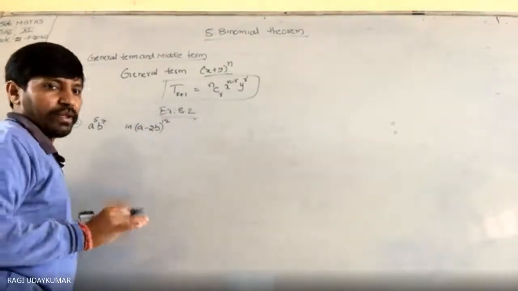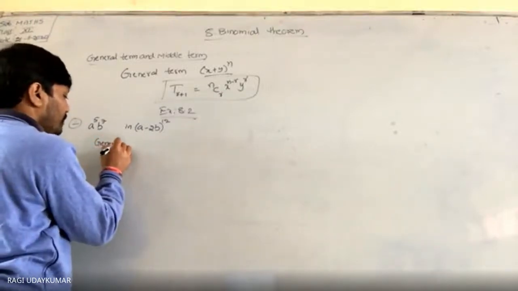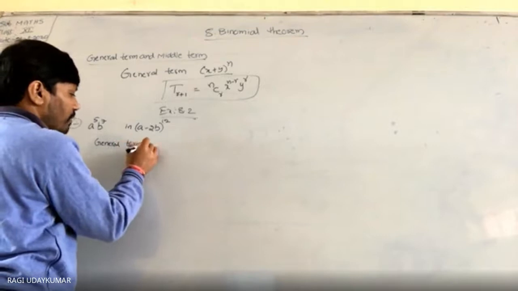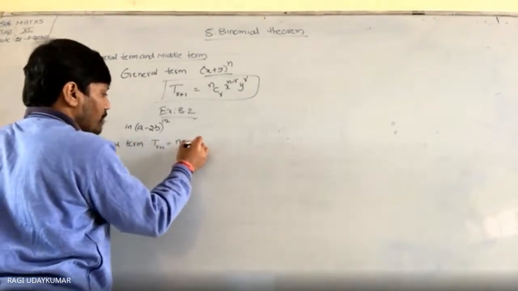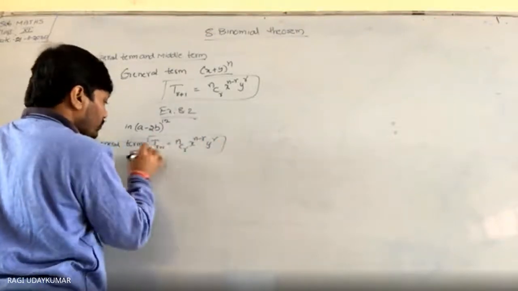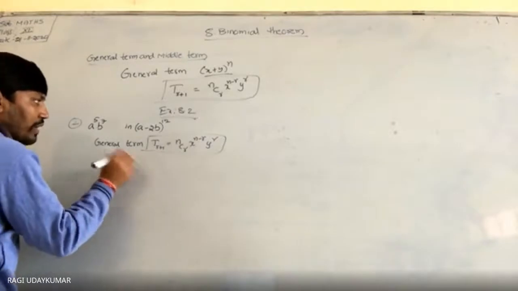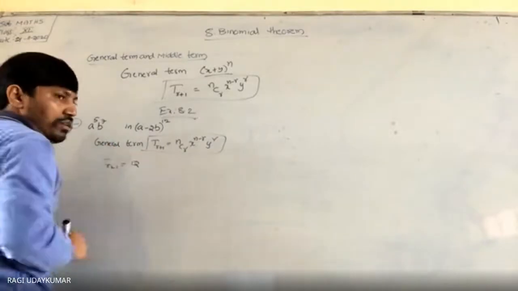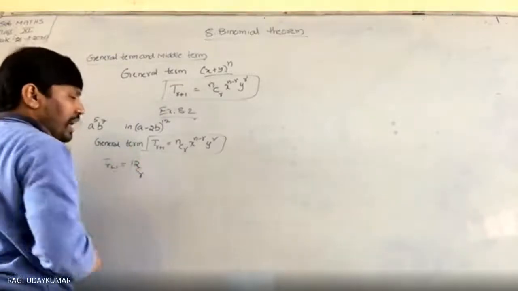Okay. So now here first you write the general term. What is the general term? T(r+1) is equal to nCr x to the power of (n minus r) y to the power of r. So T(r+1) is equal to 12Cr.